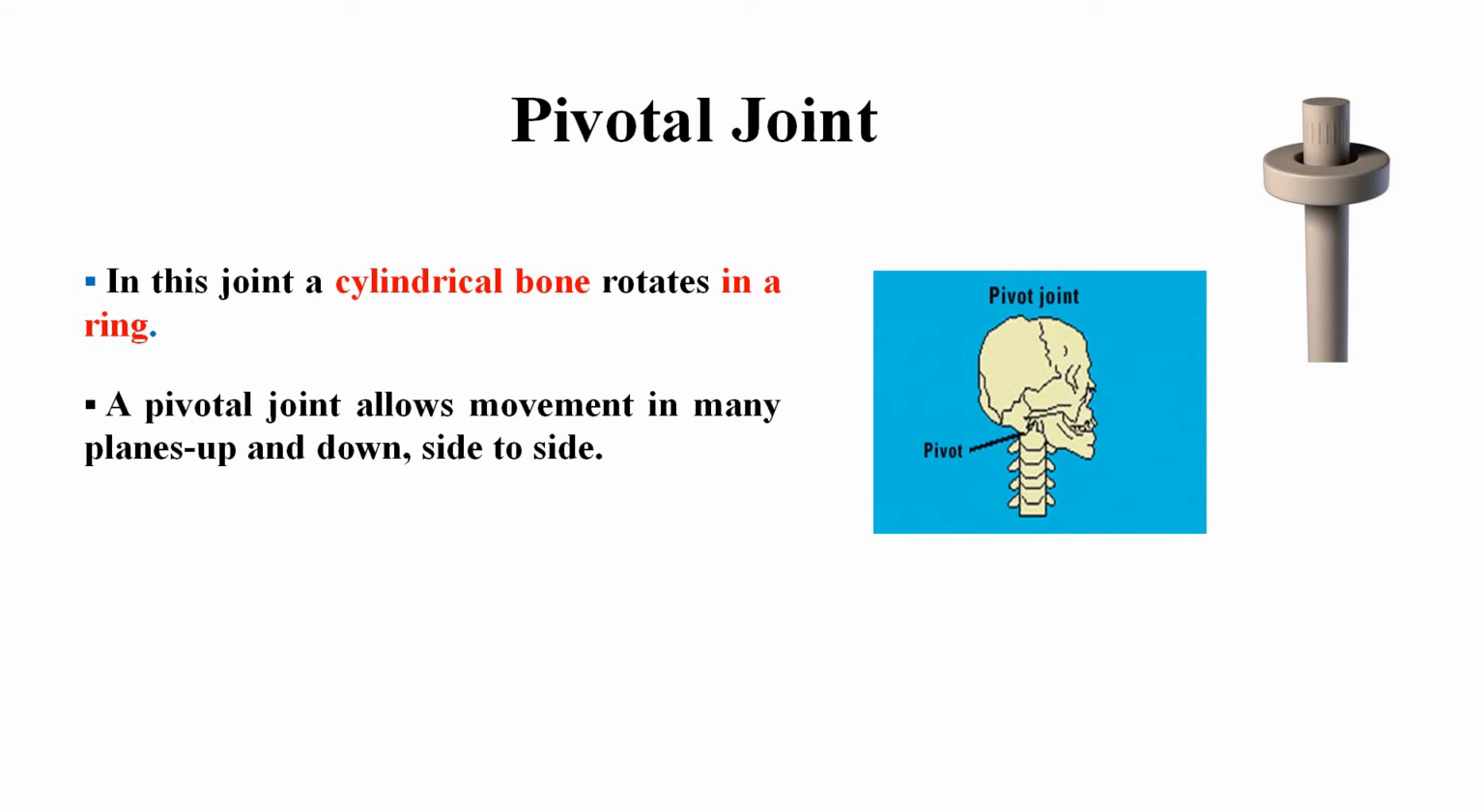Pivotal joint. Students, in this joint, a cylindrical bone rotates in a ring. A pivotal joint allows movement in many planes, up and down, side to side. The joint between the skull and the vertebral column is a pivotal joint.